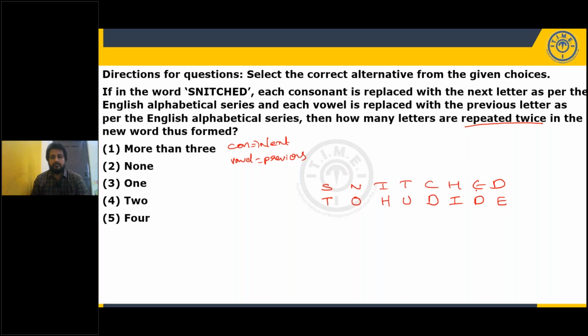Now, what is the given question? How many letters are repeated twice? Only D is repeated twice. So the answer is 1, but it is in choice 3. Very simple, right?